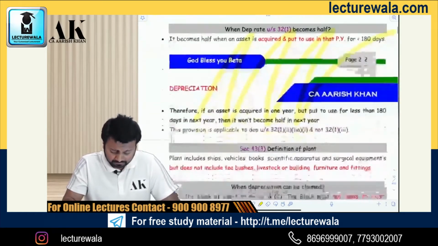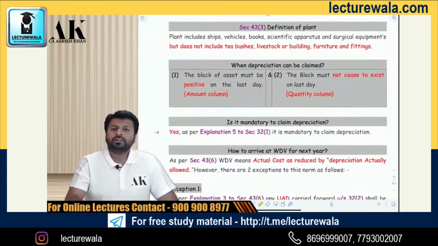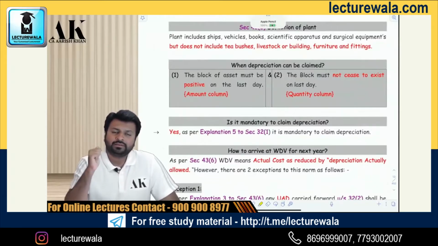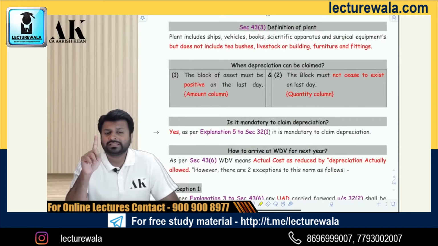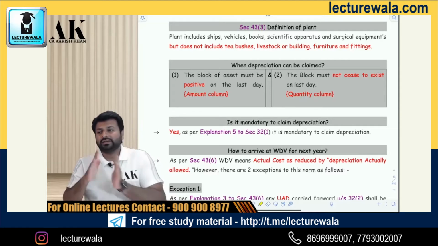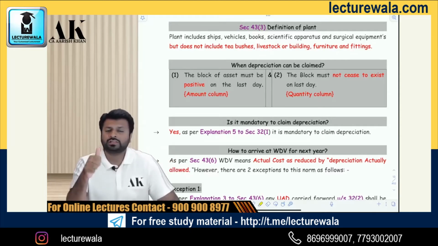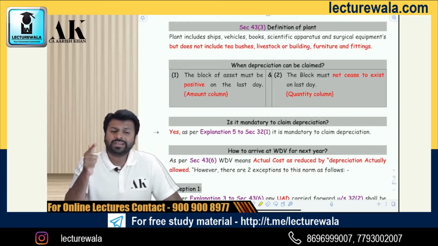Okay. Now, in the block, there are 4 assets. That is plant, machinery, furniture, building. But out of 4 assets, the government has given meaning of only 1 asset. That is plant. Building is not defined, furniture is not defined, machinery is not defined, but plant is defined. Plant is defined as what? Plant includes few things and plant excludes few things. What does plant include? Plant includes ships, vehicles, books, scientific apparatus, and surgical equipments.